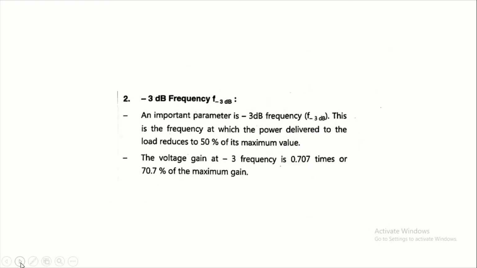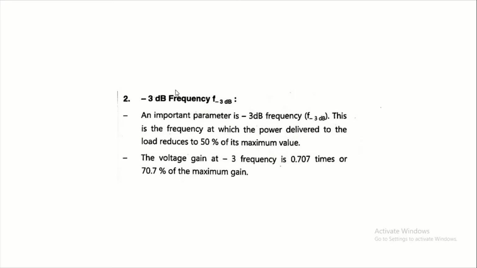Now next is the -3 decibel frequency. This is the most important parameter to understand frequency response. An important parameter is the -3 decibel frequency. It is denoted as f suffix -3 dB. This is the frequency at which power delivered to the load is reduced to 50% of its maximum value. Please remember this definition. What is the value of the -3 dB frequency? It is the frequency at which power delivered to the load is reduced to 50% of its maximum value.